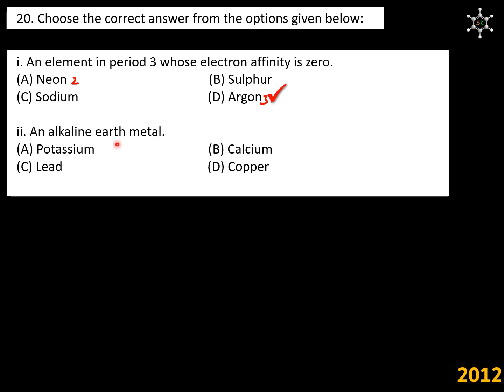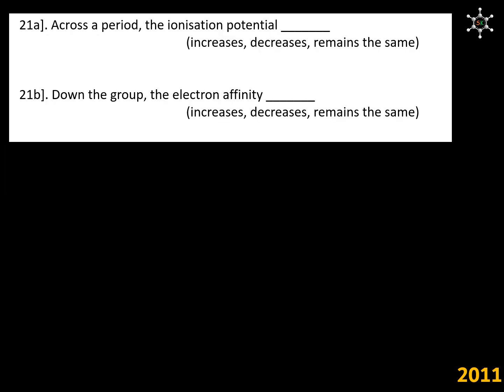Second question. An alkaline earth metal is. Alkaline earth metal belongs to group 2. Potassium is an alkali metal, belongs to group 1. Calcium is an alkaline earth metal, belongs to group 2. Lead belongs to post-transition elements and copper belongs to transition elements. Across the period, ionization potential increases. Down the group, electron affinity decreases.